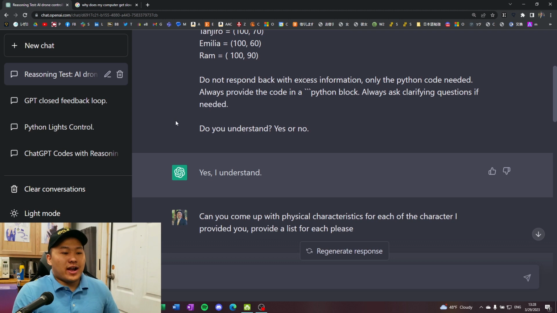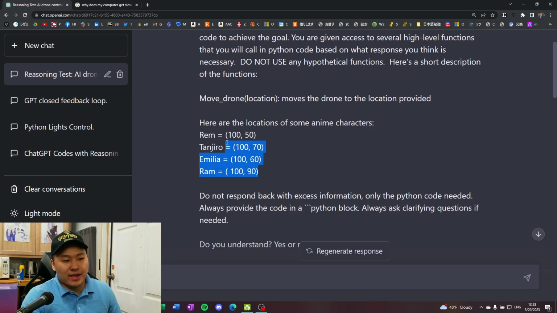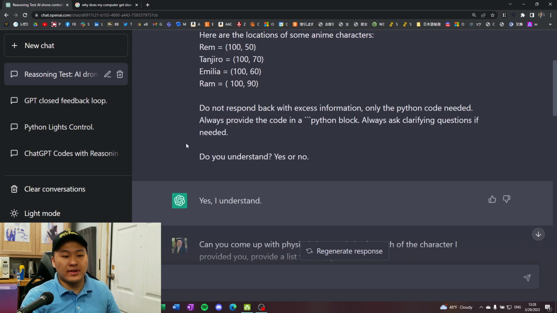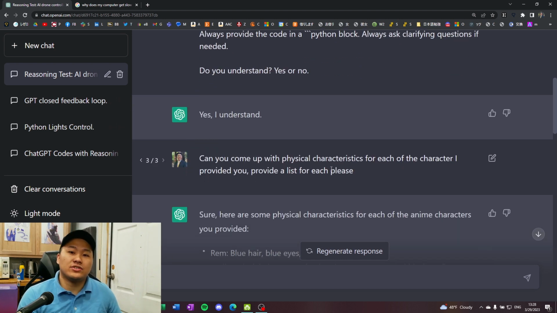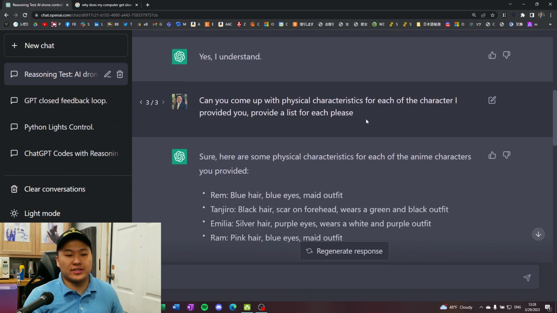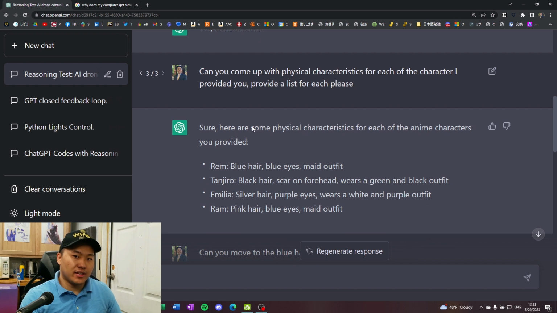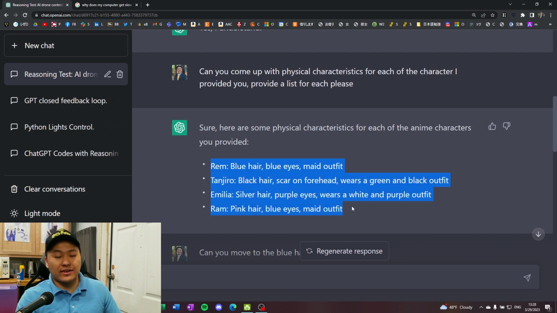And so that's what I do here. I give the characters names, the exact same thing. And then instead of just asking it straight away, I ask it, can you provide physical characteristics for each character I provided you, and provide a list for each, please. Once I do this, now that it has a characteristic for each of the characters in the conversation, it's going to respond pretty much perfectly for whatever task I want to do.